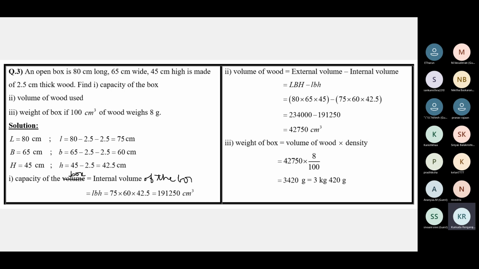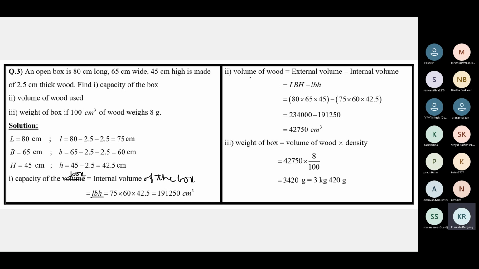So how do we find the internal volume? Volume of a cuboid, LBH. Use the internal dimensions because we need to find the internal volume. Internal dimensions, small l, small b, small h. The product will be the capacity of the box.